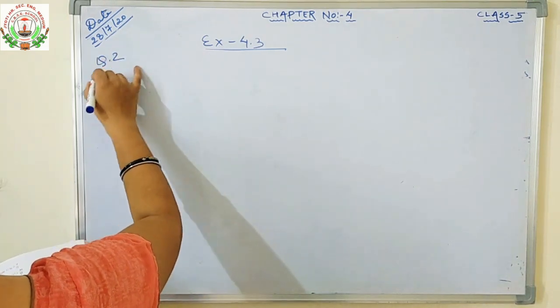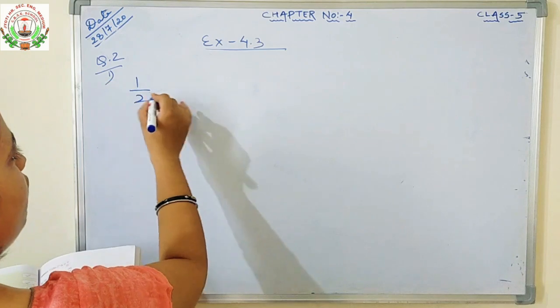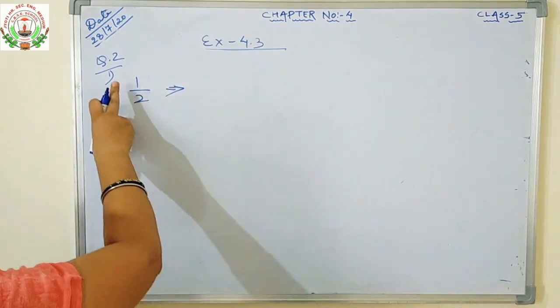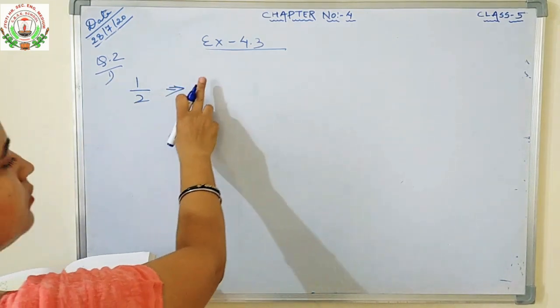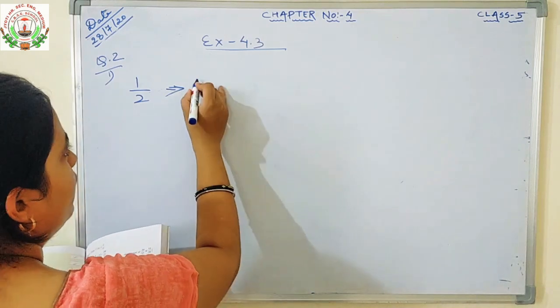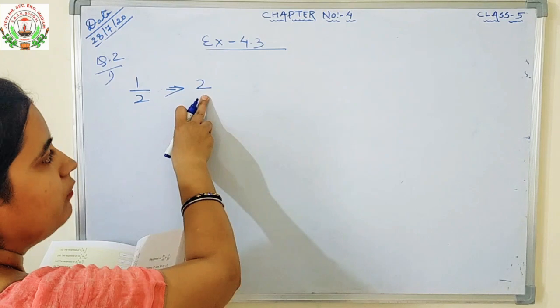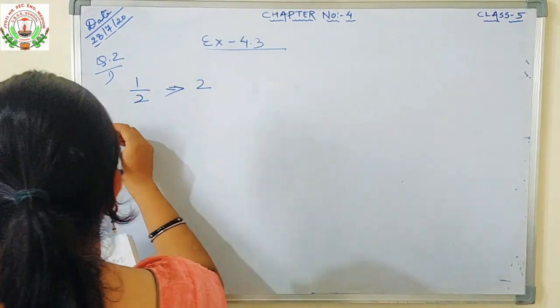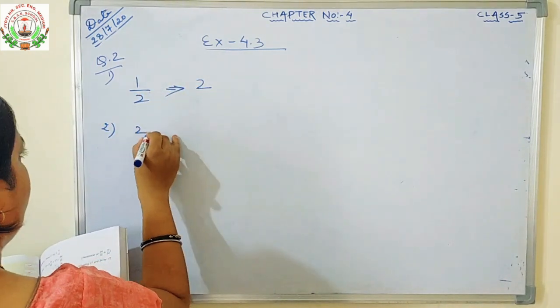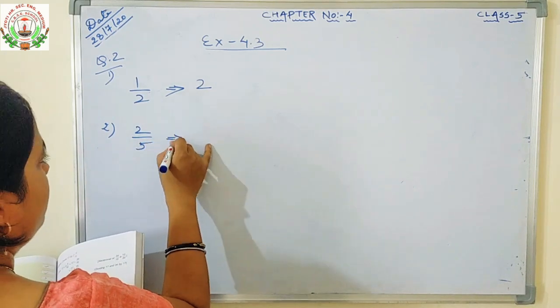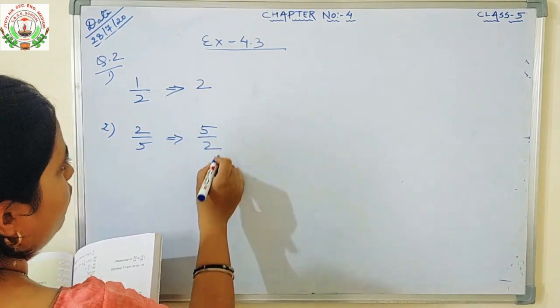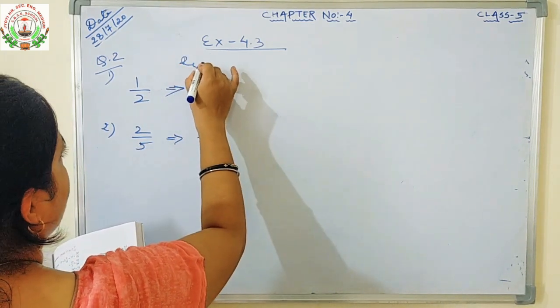question number 2. 1 is 1 by 2. So what should be its reciprocal? It is numerator upon denominator. So here will come denominator upon numerator. Since it is a unit fraction, its reciprocal will always be a whole number. So its reciprocal is 2. Number 2 is 2 by 5. So 5 by 2. Reciprocal.